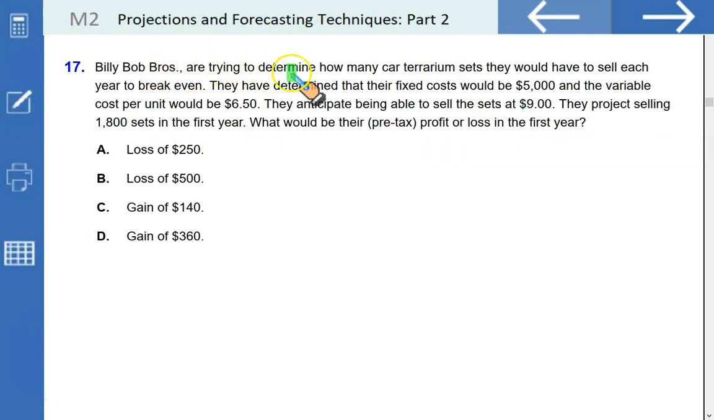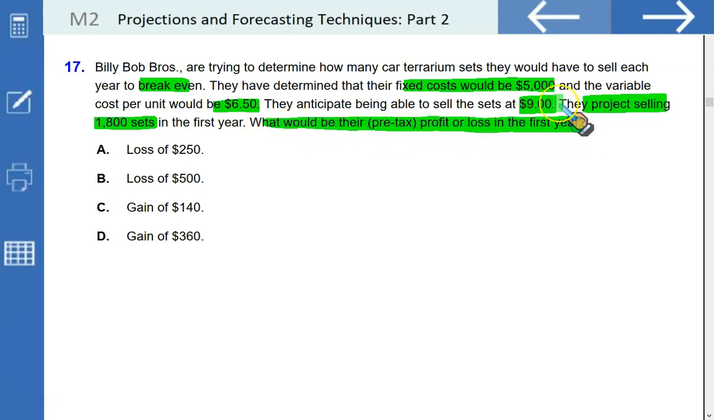Billy Bob Bros are trying to determine how many car terrarium sets they would have to sell each year to break even. They have determined that the fixed cost would be 5,000 and the variable cost per unit will be 6.5. They anticipate being able to sell the item at $9 and they are projecting to produce and sell 1,800 sets in the first year. What would be their pre-tax profit or loss for the first year?